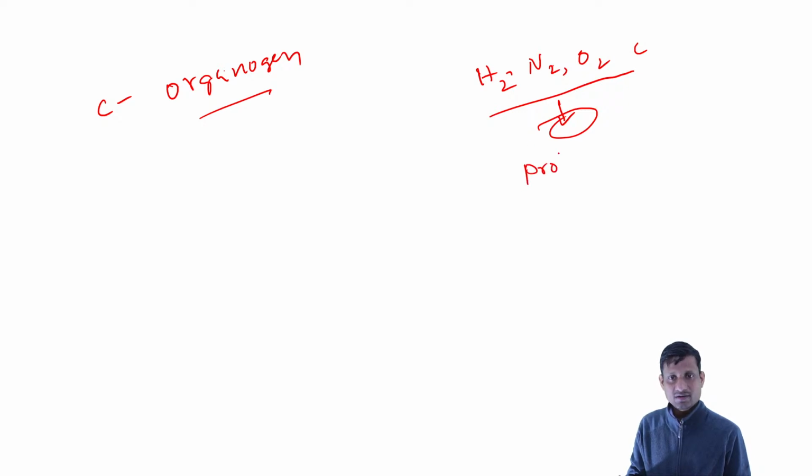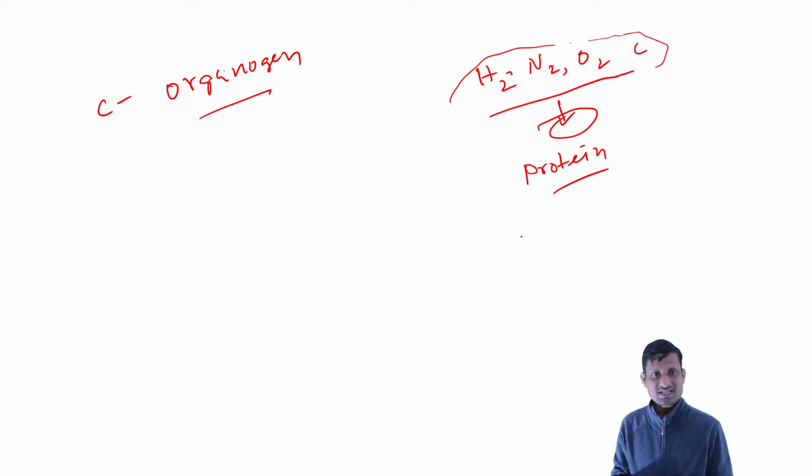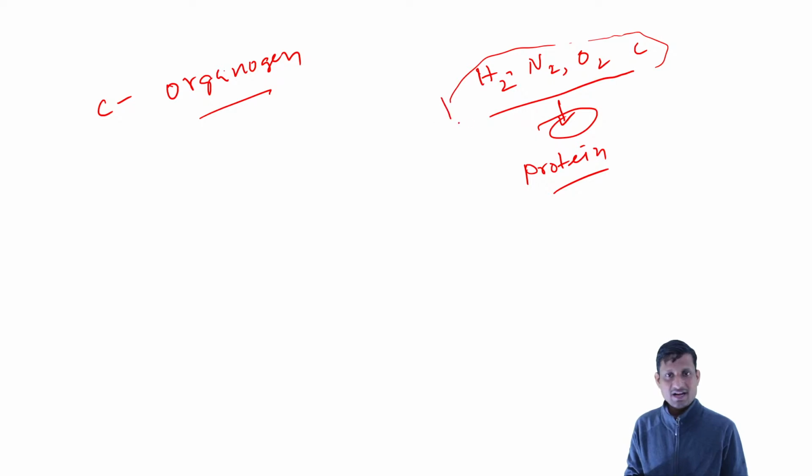So basically the protein molecule, out of all these elements. These are the elements where life started. That's why they are called organogens. This is also an important question for your competitive exam, where there will be options and you have to find the correct option.